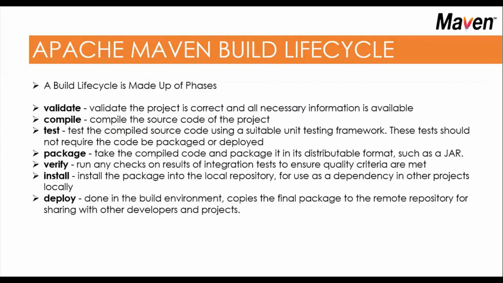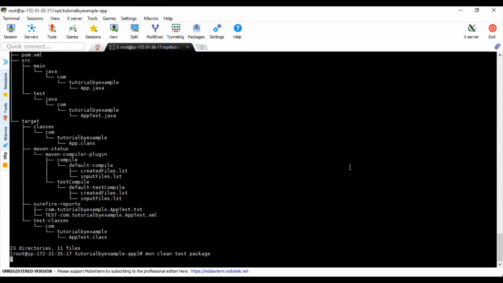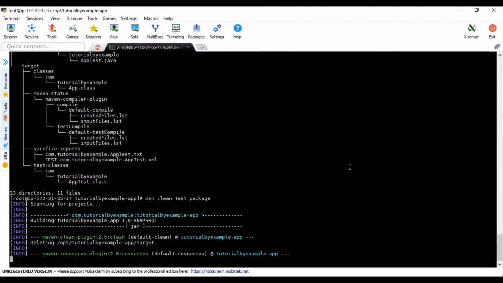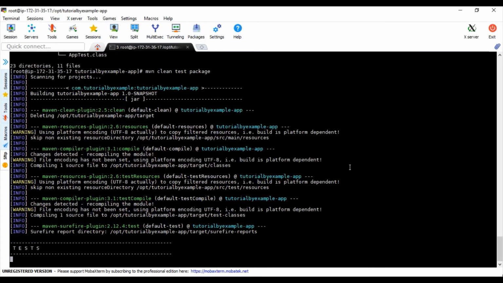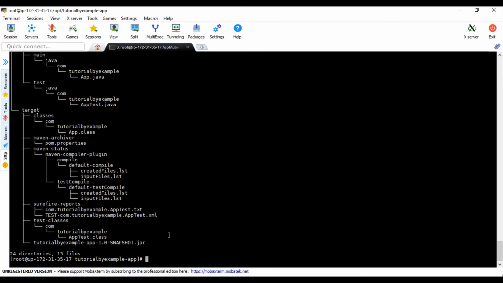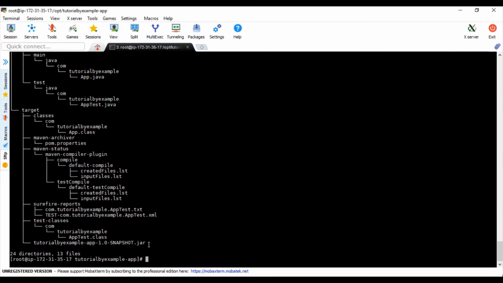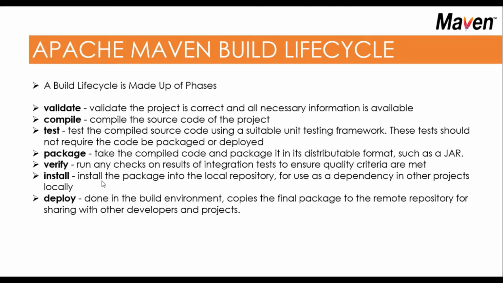Now I want to perform package, because after test comes package. Now the jar file will also be created. This was not there earlier, and this jar file was created now with the help of package. Next we have verify.